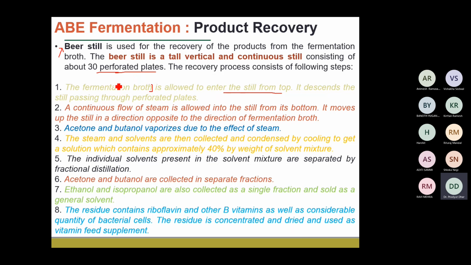One step done before this is the removal of the biomass. Whatever biomass is there is removed by simple filtration, and the left-behind fermentation broth is introduced from the top of the still.